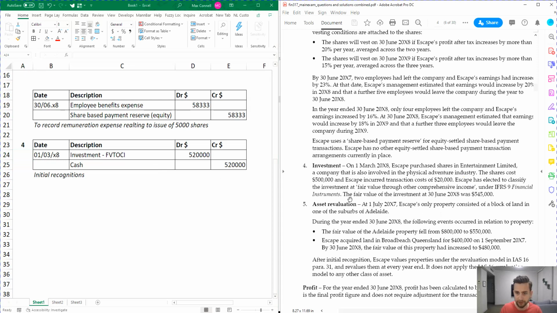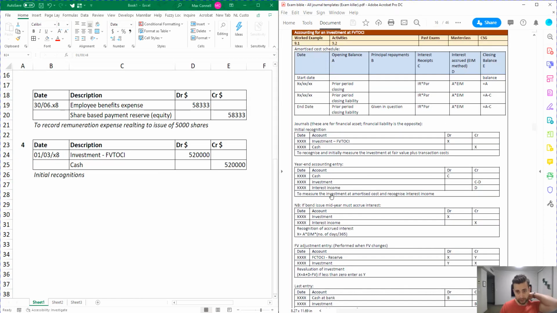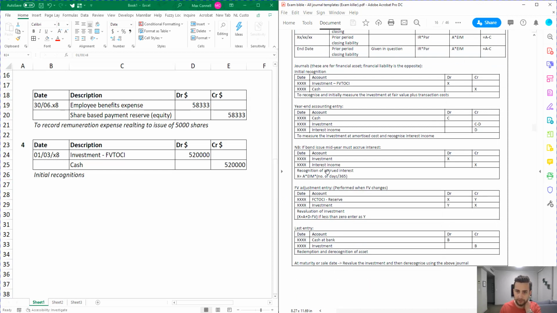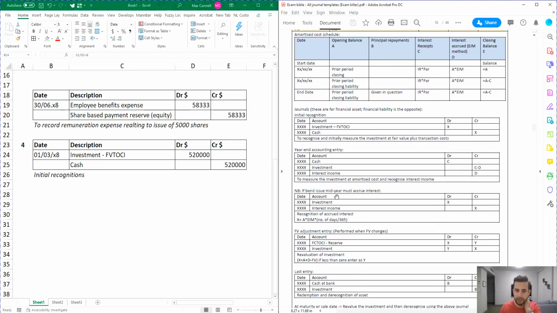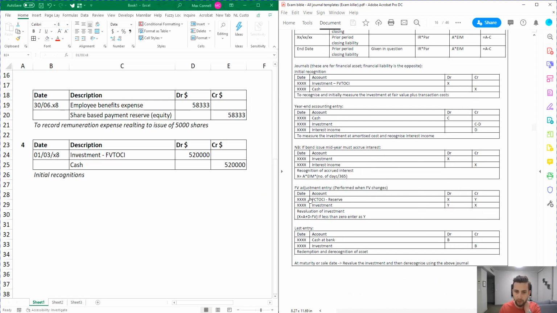Now the next thing we need to do, because that's at 1 March, is the end of year adjustment. So if we go back to our exam Bibles and read through it, it says year-end accounting. Is there any interest income? There's no interest income associated with it, so there's no adjustment for that. That's only if it's an amortized cost. If it's a bond issue mid-year, we need to do this journal, but there's no bond issues. It's not applicable here.